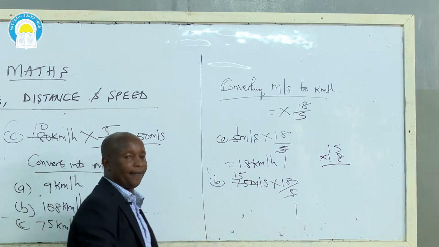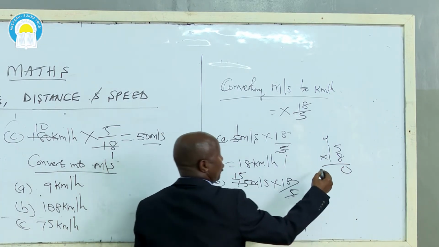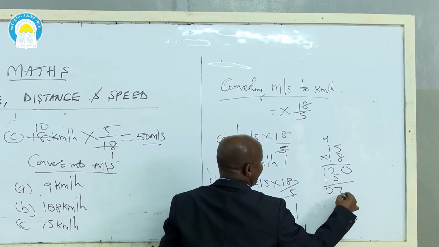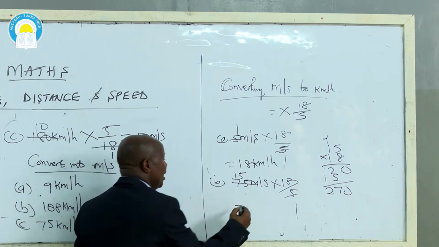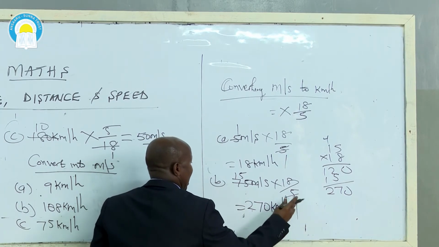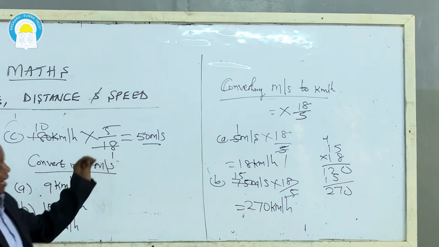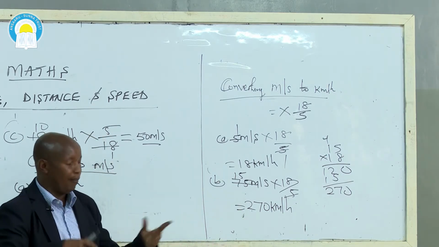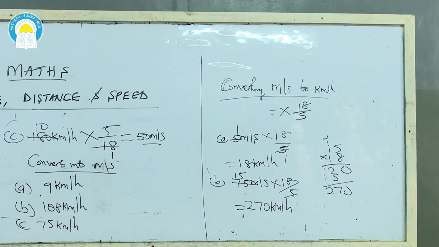8 times 5 is 40. So you write 0, carry 4. 8 times 1 is 8 plus 4, you get 12. 1 times 5 is 5. 1 times 1 is 1. You get now 270. Our speed in kilometers per hour is only 270 kilometers per hour. And I've said when you are tested by the examiners, be very careful. They can give you choice A as 270 kilometers per hour and choice C or B or D as 270 meters per second. So you must be very careful, my dear students.